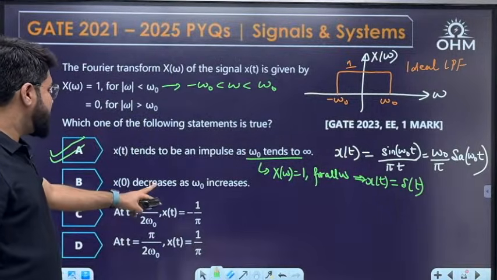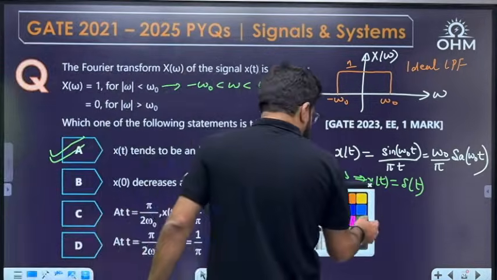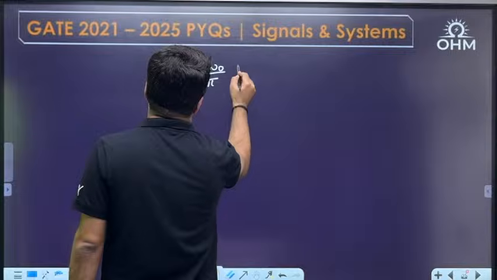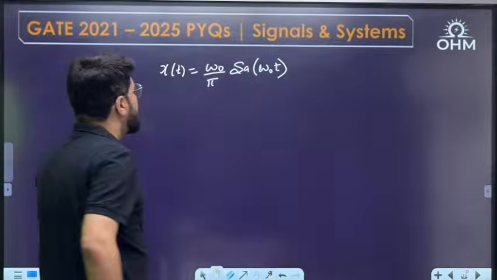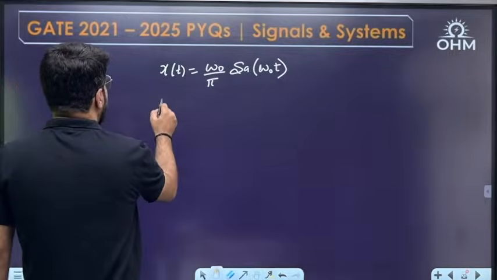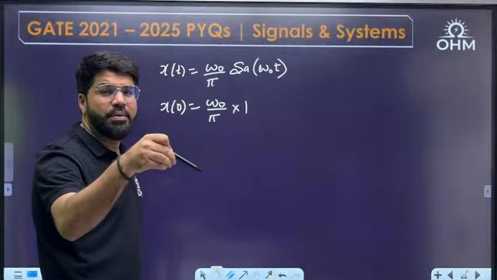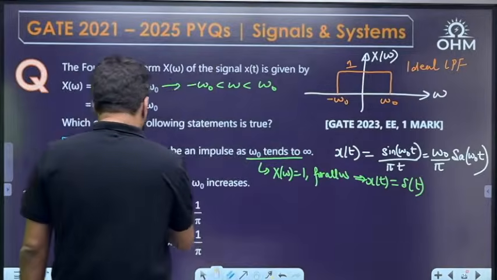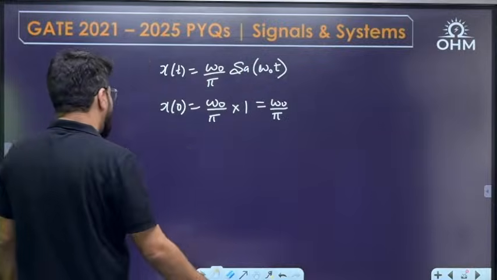Now, x(0) decreases as omega naught increases. Now see, what is the value of x(0)? I'll write down this function here. The x(t) function I have got is omega naught by pi times sampling of omega naught t. Now what is going to be the value of x(0)? It is simply omega naught by pi, because sampling of 0 is 1, sin theta by theta as theta tends to 0 is 1. So if omega naught increases, x(0) will also increase. So this is wrong.